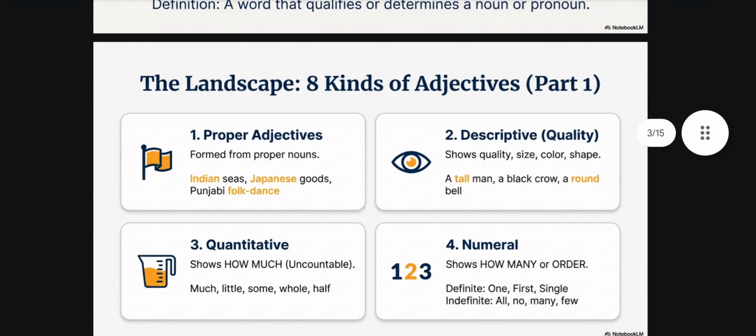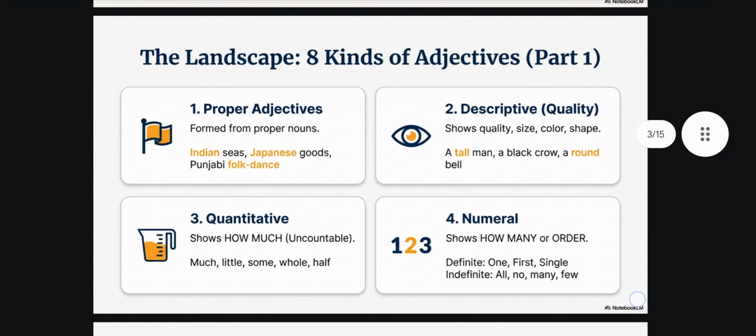So there are 8 kinds of adjectives. 8 प्रकार के adjective होते हैं. First is the proper adjective, formed from proper nouns: Indian sea, Japanese food, Punjabi folk dance. Descriptive adjectives show the quality, size, color, shape: a tall man, a black crow, a round well.